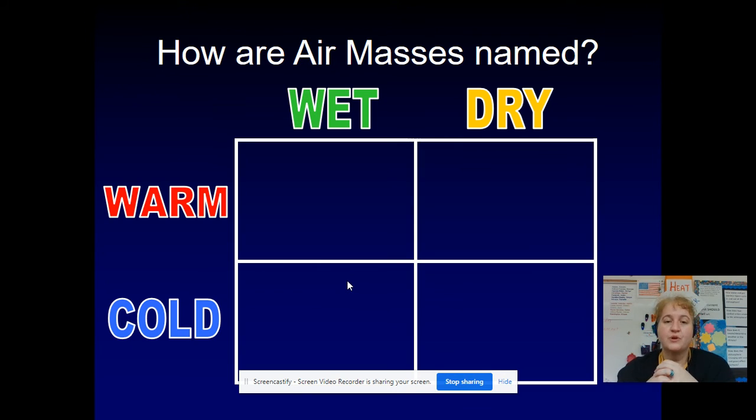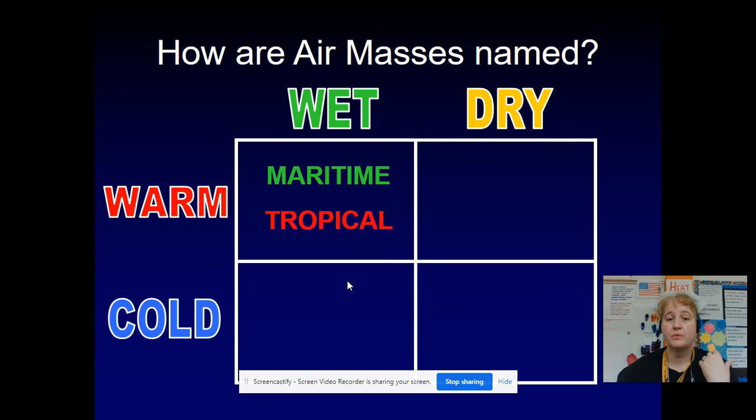Now let's pretend for a moment that this was created over the equator. It's going to be warmer, right? But if it's created over the equator and over an ocean area, it's going to be both warm and wet or moist. So that's probably something we would call a maritime tropical. Now, it doesn't really matter if you say maritime tropical or tropical maritime. That's a little bit more negotiable.